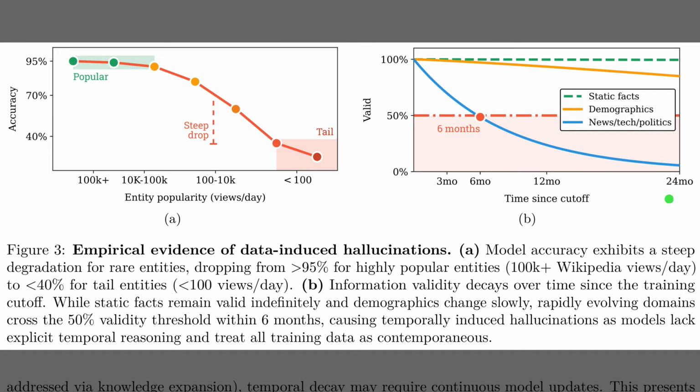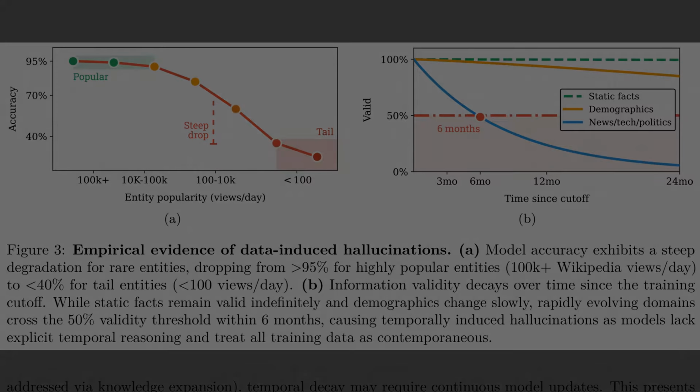Well, Figure 3 turns those theoretical data problems into concrete patterns. The left panel shows accuracy staying above 95% for popular entities, then plunging below 40% once entity popularity drops under about 100 page views per day, so rare names almost invite hallucinations. The right panel shows factual validity over time since training, with fast-moving domains like news sliding under 50% within 6 months, while static facts barely change.